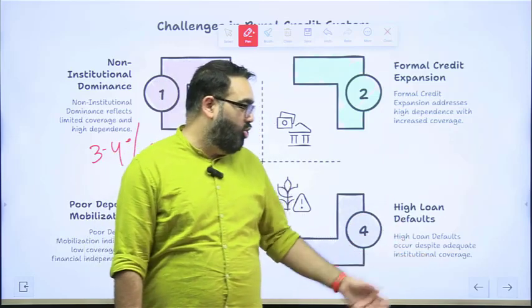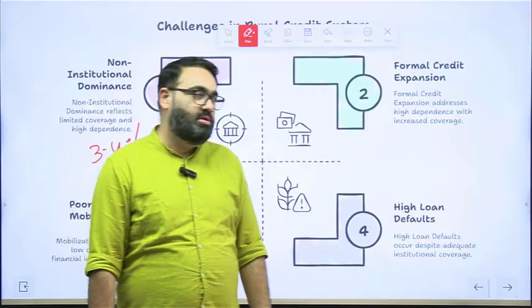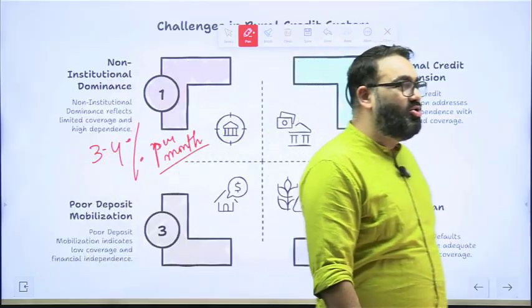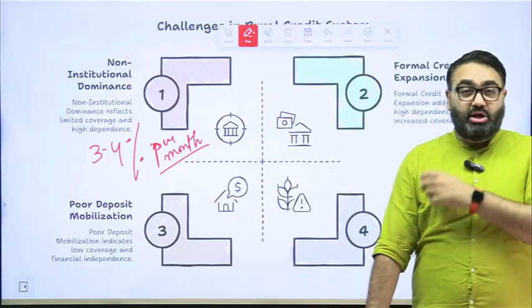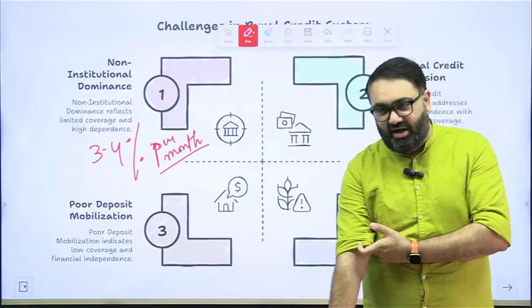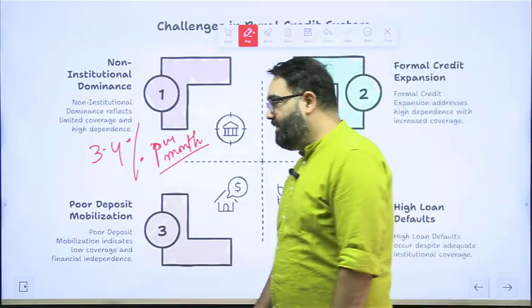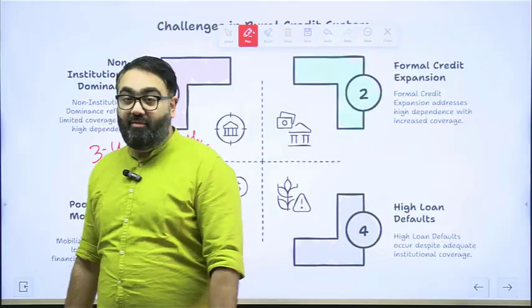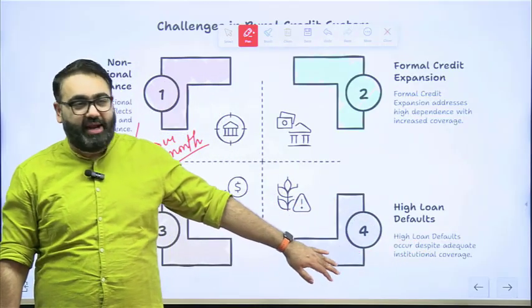There is also high loan default. This is a problem because a lot of agricultural loan depends on whether you have the expected agricultural output or not. You took a loan expecting that your agriculture output, your harvest, would be of a certain level, and thus you would be able to pay the loan off. But what if the harvest that you had, the money that you actually got, is not up to the mark?